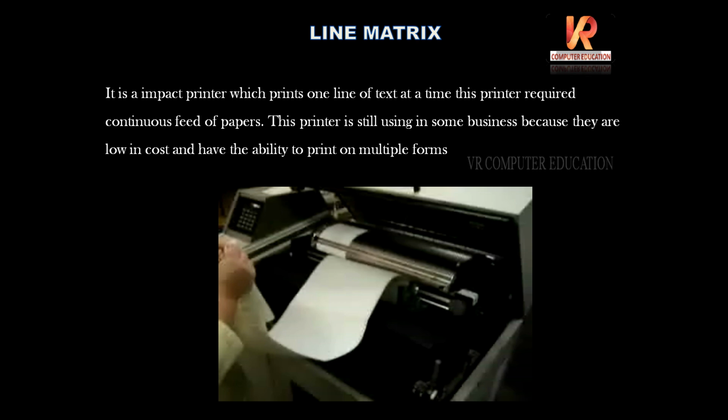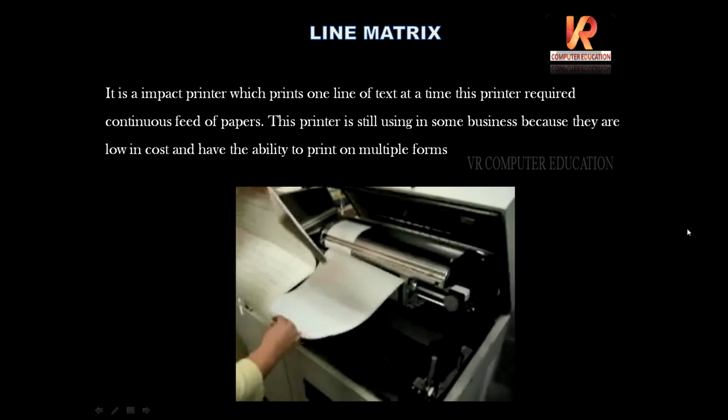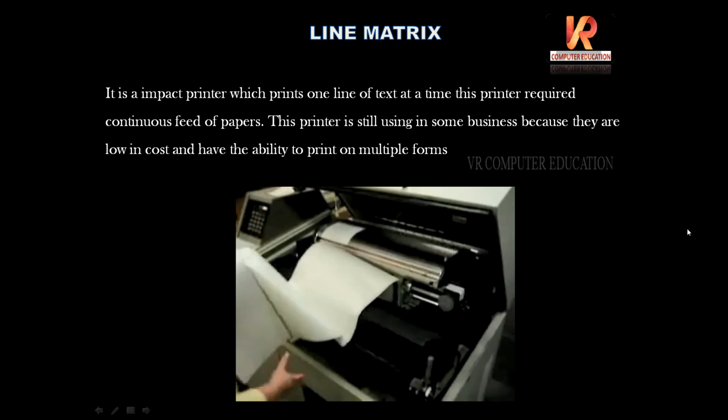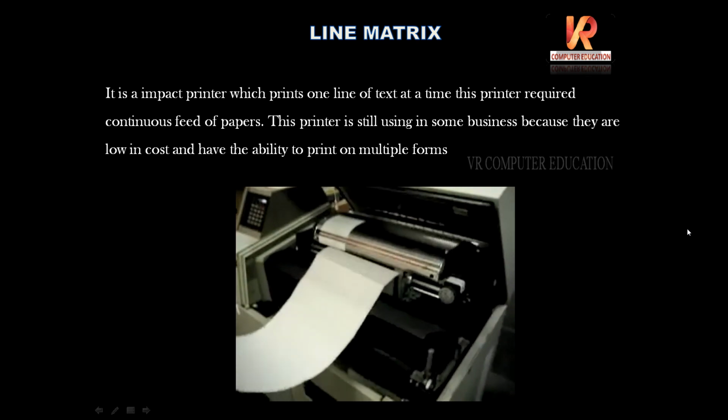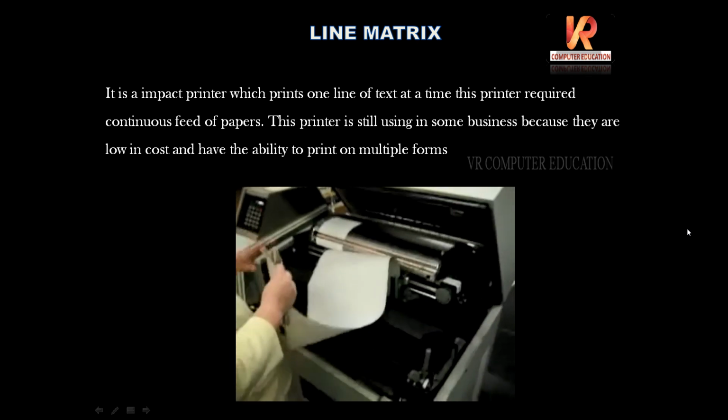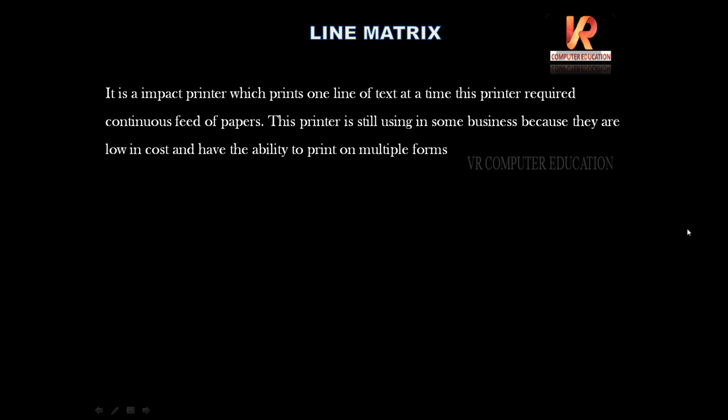This printer is still used in some businesses because they are low in cost and have the ability to print multiple forms. See the demo of line matrix. These are also making sound and require continuous paper feed. See, sound also will come while printing. So that is line matrix.